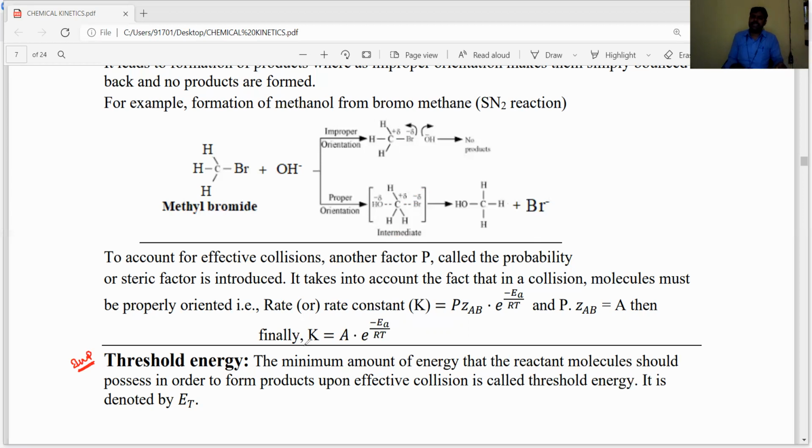Okay, dear students, let's listen carefully. What is threshold energy? Threshold energy is represented by ET.